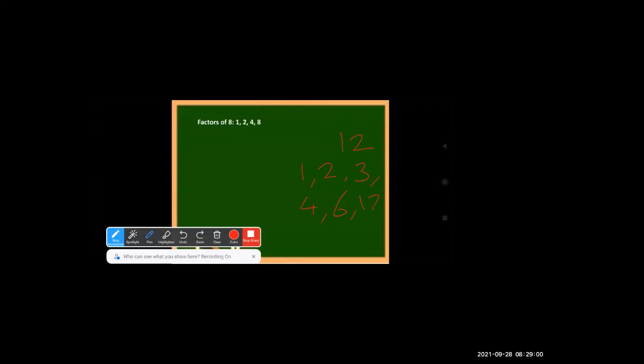Very good. So 12 will come in 1, 2, 3, 4, 6 and 12. These are the tables in which 12 falls. Right? That means these are the factors of 12. So we write it as factors of 12 are 1, 2, 3, 4, 6, 12.